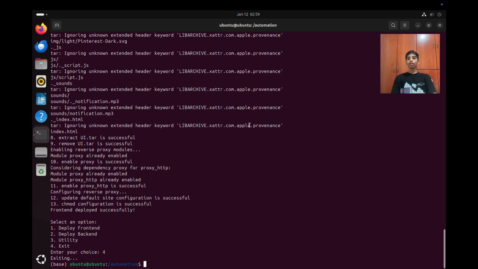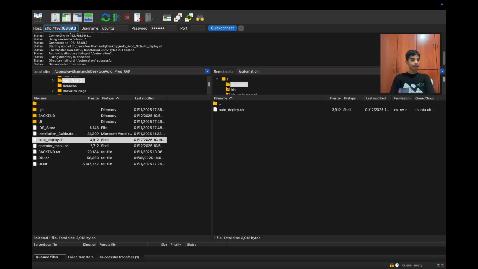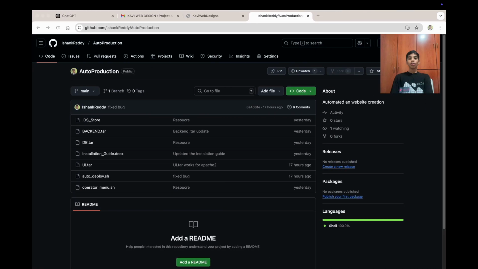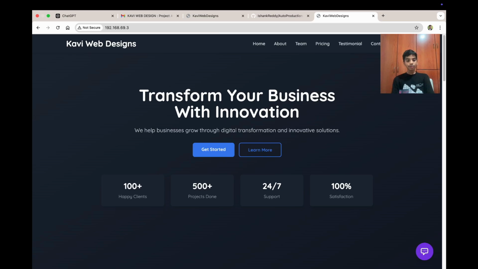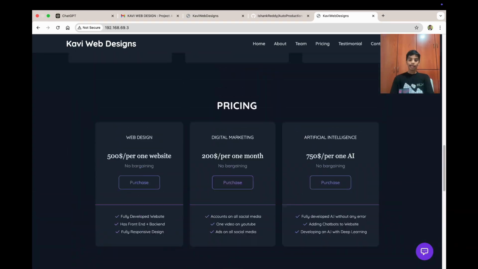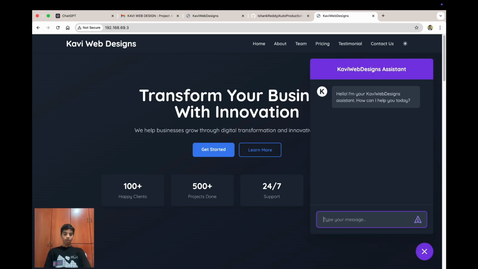Over here, if you want to know if it's actually successful, take the public IP address, copy it, go into Google Chrome, and paste it over here. And now you would see the website is here. Now you may wonder, oh yay, let me go to my chatbot and type in something like this. But then you get an error. You know why? That's because the backend is not deployed yet. So now let's do that.